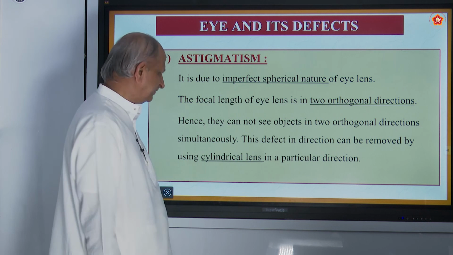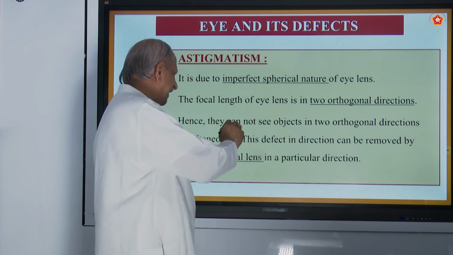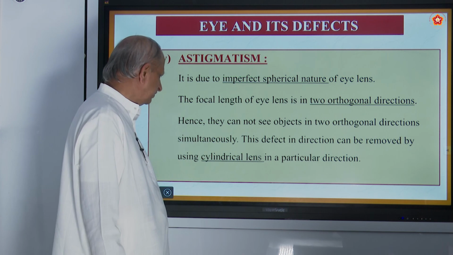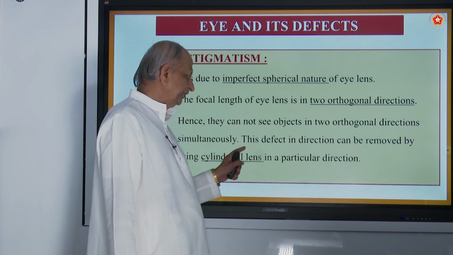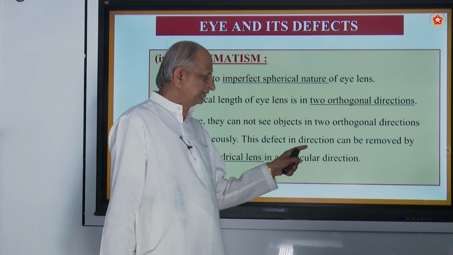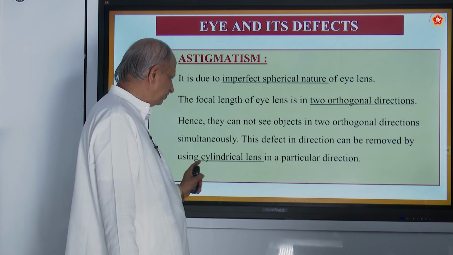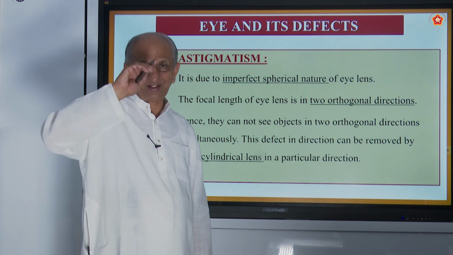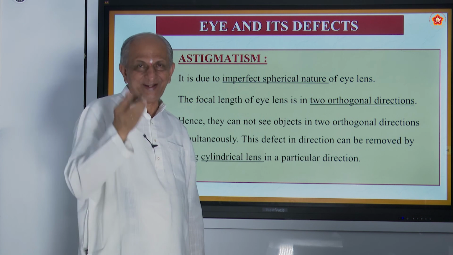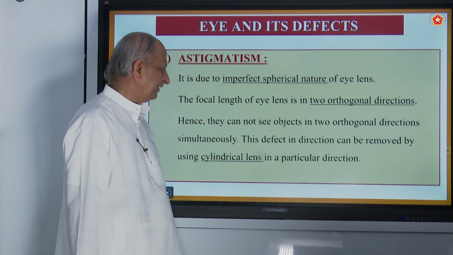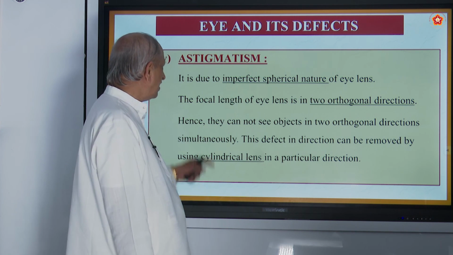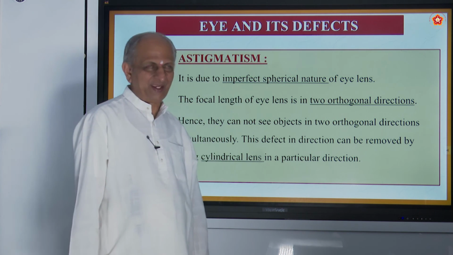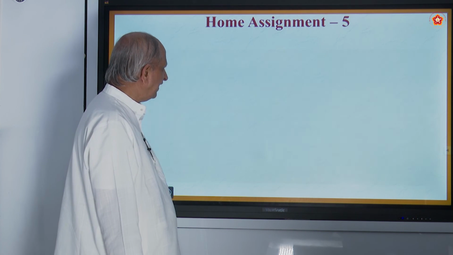They cannot see objects in two orthogonal directions simultaneously. This defect can be removed by using a cylindrical lens. In your language, it is called soda glass. The lens will be cylindrical because they have a defect called astigmatism. Okay. So, these are defects of the eye.